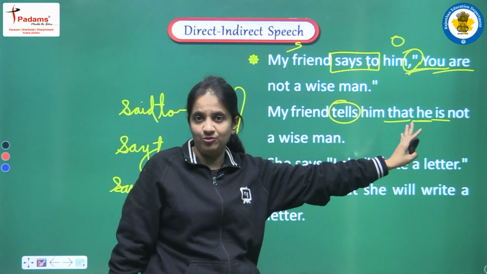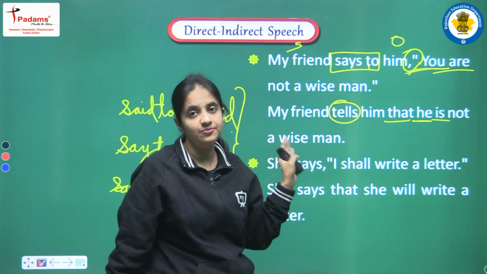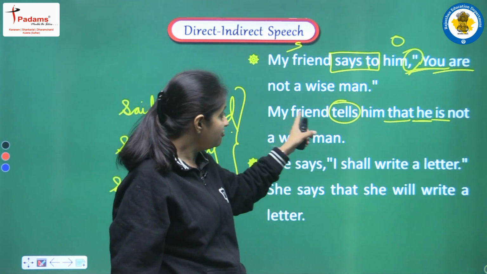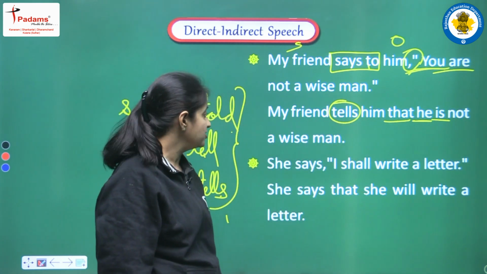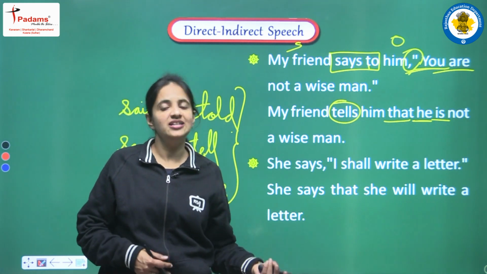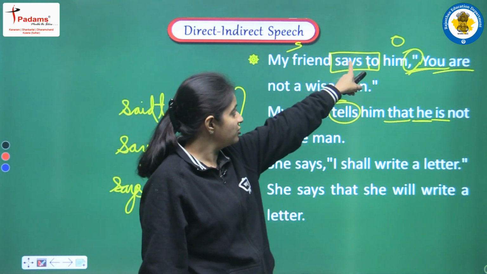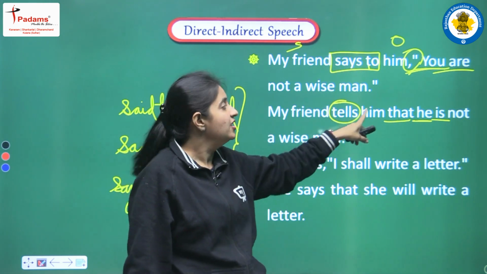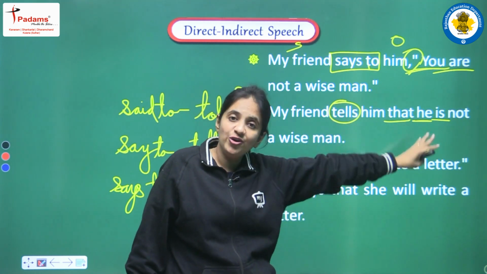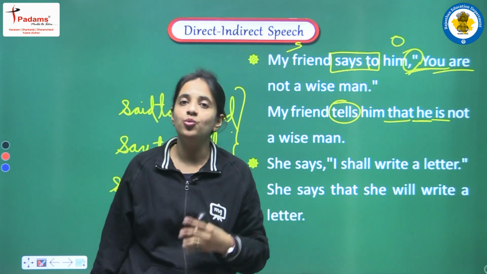So the tense is the same. Okay, and next the same line: not a wise man. So the complete answer of the indirect speech will be: my friend tells him that he is not a wise man. So yes, negative and positive sentences, both types of sentence, are included in this category of assertive sentence. Here, first of all, we are converting says to tells, we are adding one conjunction, we are changing the pronoun, but we are not changing the tense because we have present tense in the reporting verb.